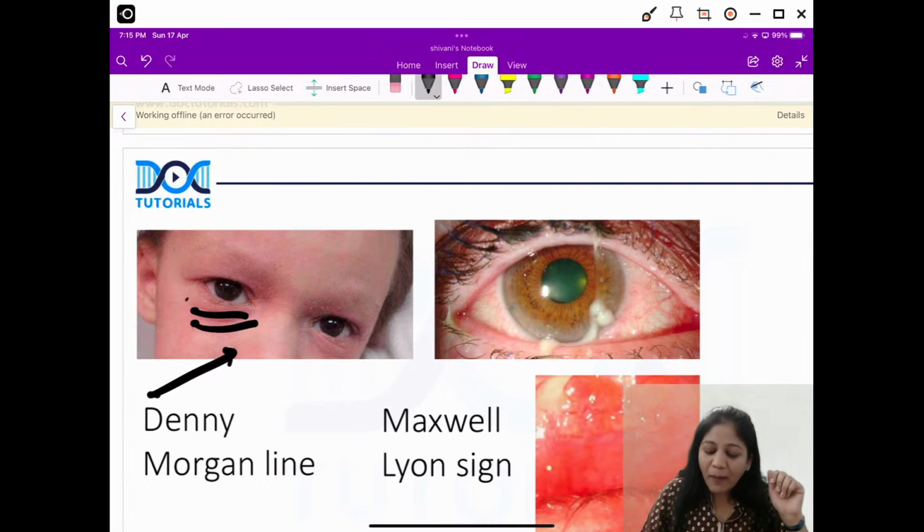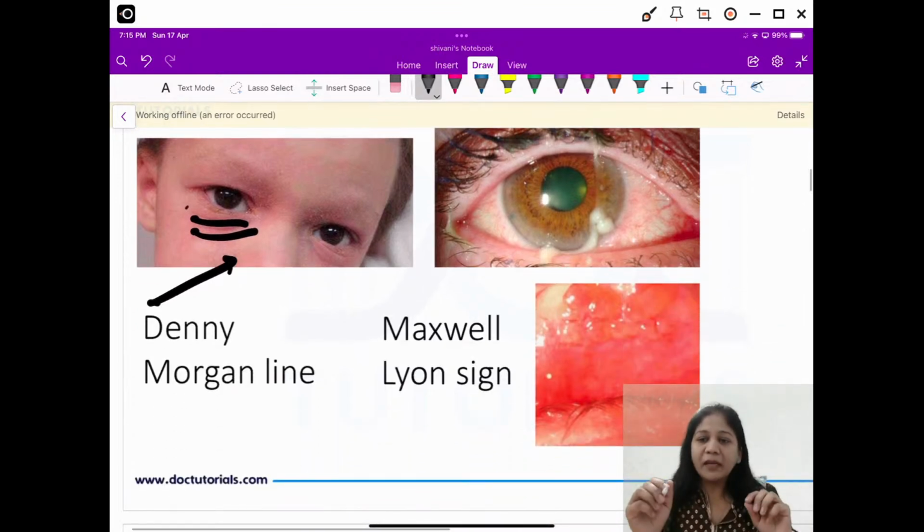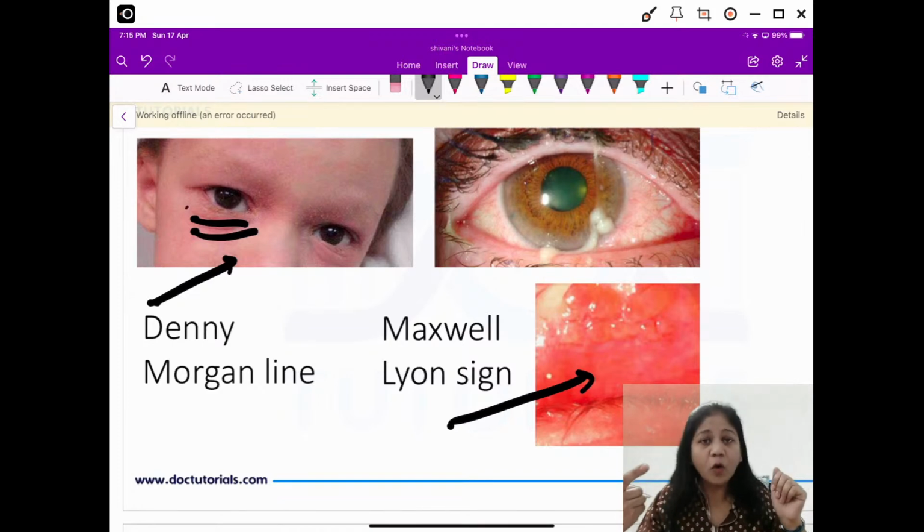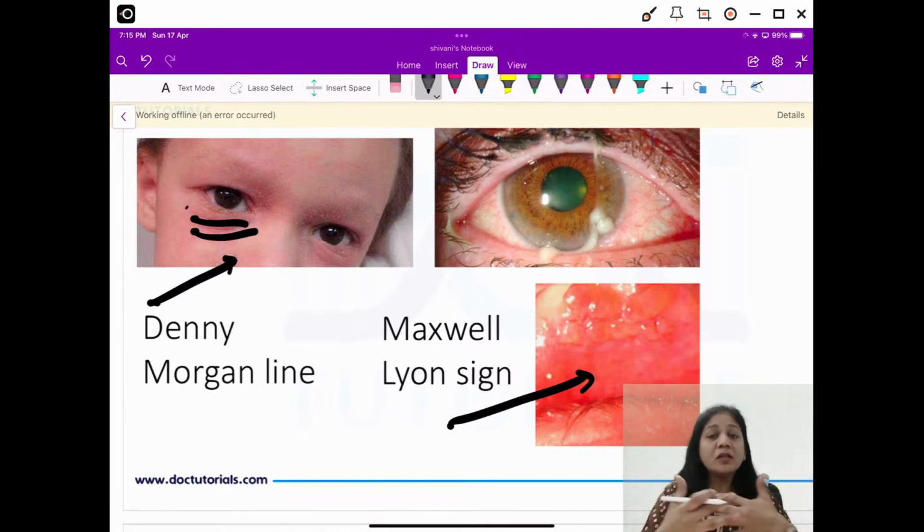Okay, now what is this Maxwell line sign? So friends, many a time what you get is a ropey discharge. Okay, this ropey discharge becomes very thick, and when it accumulates on your palpebral conjunctiva, because of the change in temperature, it takes up the shape of a layer on your palpebral conjunctiva. So we call this sign the Maxwell line sign. Okay, ropey discharge gets accumulated on your palpebral conjunctiva and then you call it a Maxwell line sign.